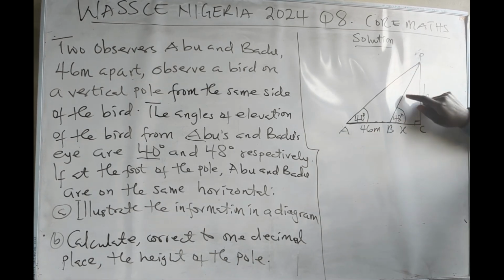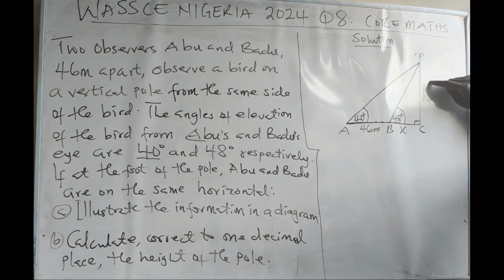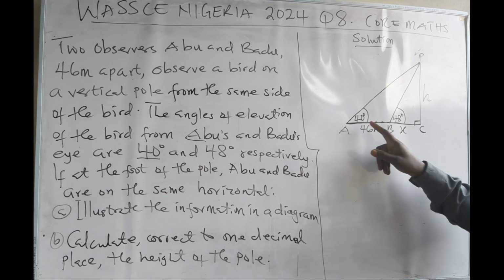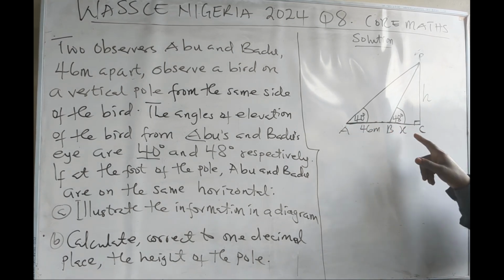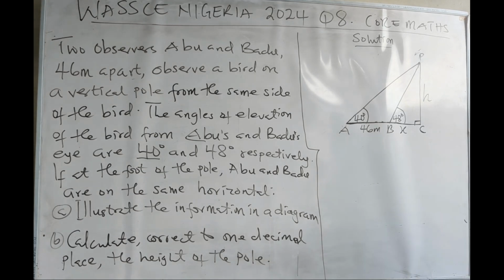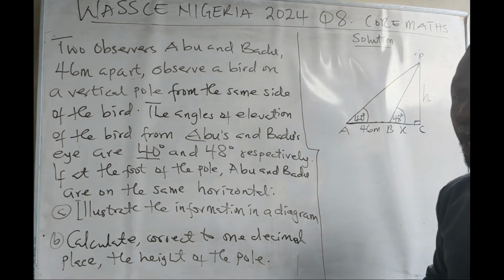You should take note that in triangle PAC, the opposite is the h here. The opposite is not this line. It is the h, and the adjacent is from A to the C, so 46 plus x. So we are going to do that and then we get our answer.